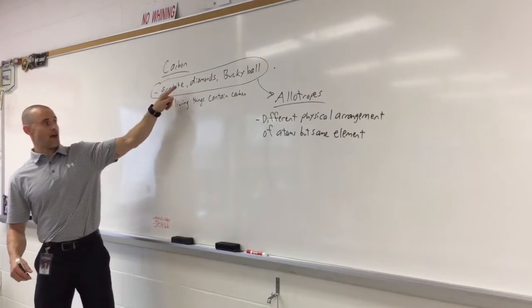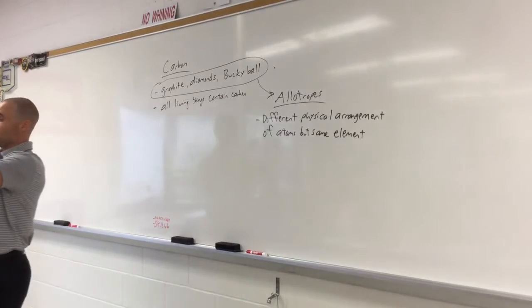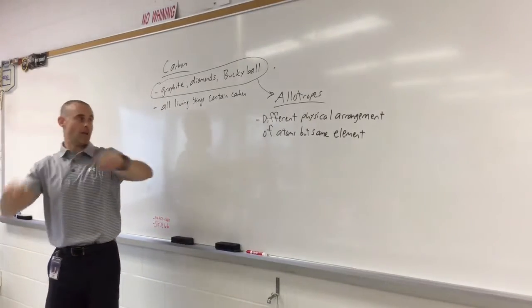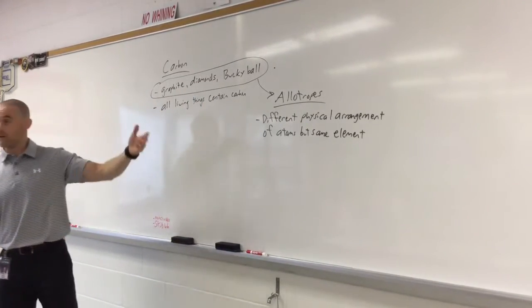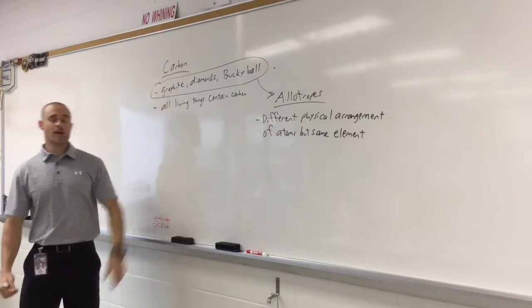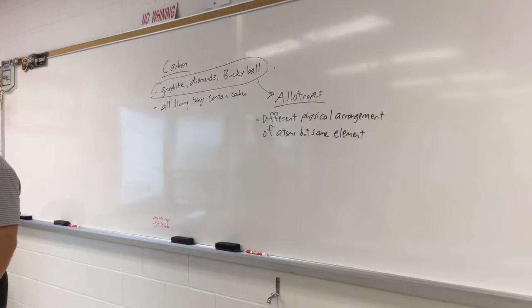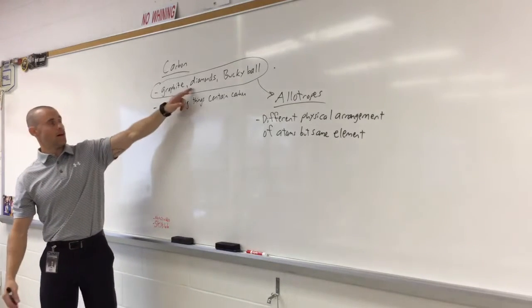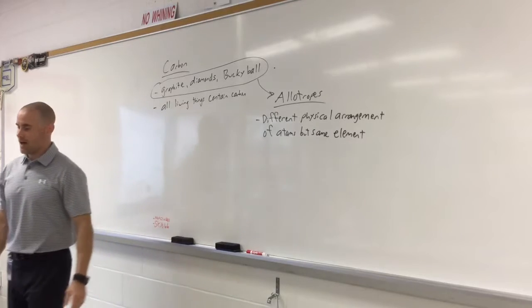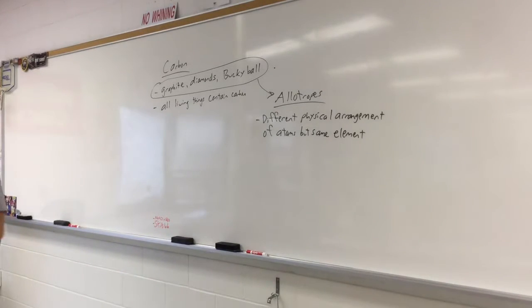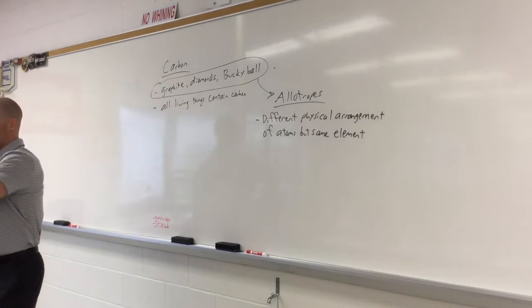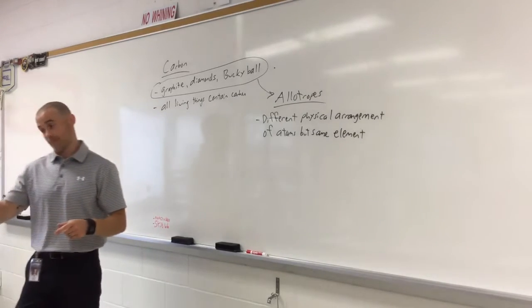The way that graphite atoms are arranged, the way diamond atoms are arranged, and buckyball are very different from each other. Graphite looks like a honeycomb smushed into thin sheets that are layered on top of each other, layer after layer after layer, kind of like cake or whatever you can think of that's layered. Diamonds are harder to imagine. I have pictures online. I don't really have time today. I'll show you Monday.